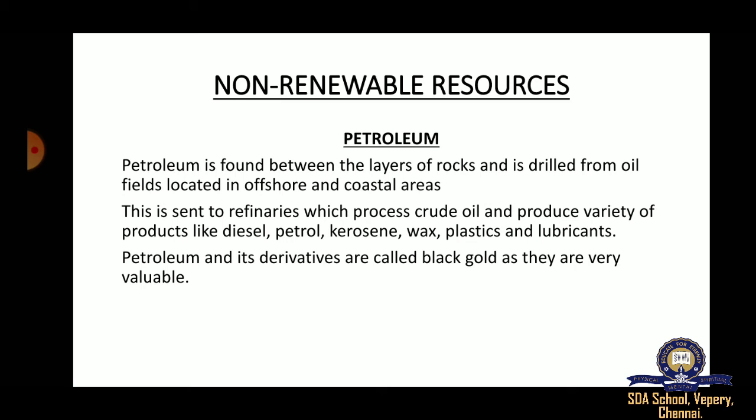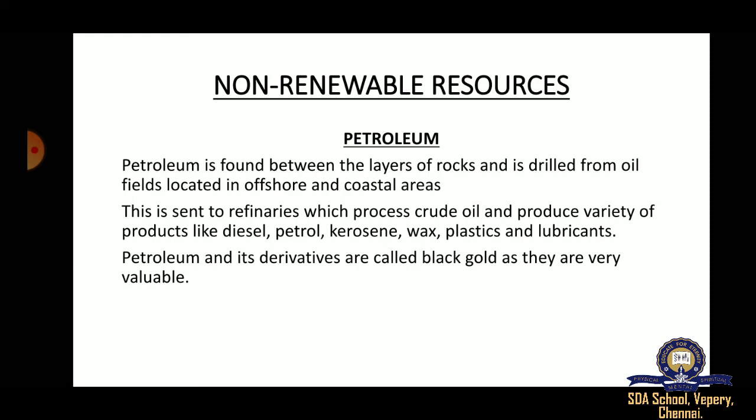Petroleum is found in two areas: under the sea and also under the land. The crude oil is processed to make diesel, petrol, kerosene, wax, plastics, and lubricants.